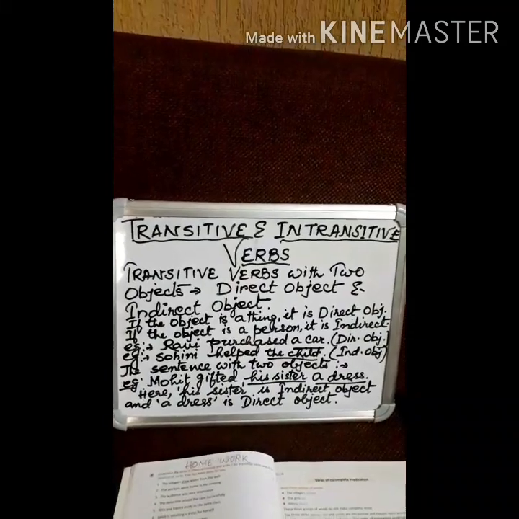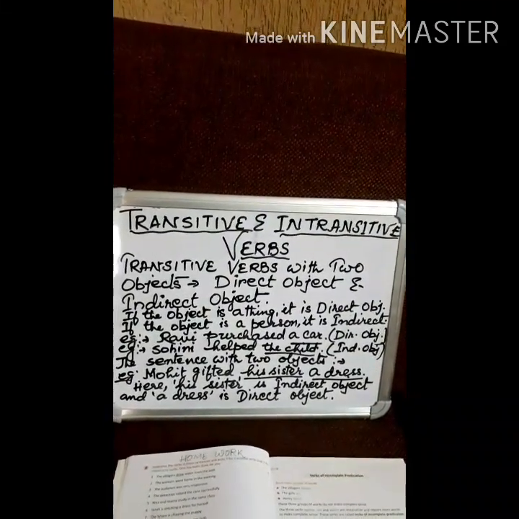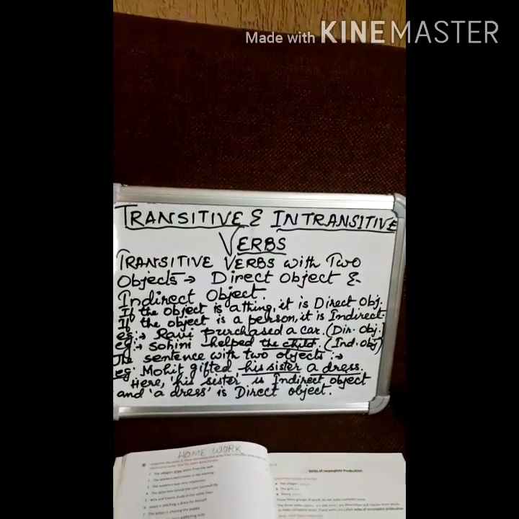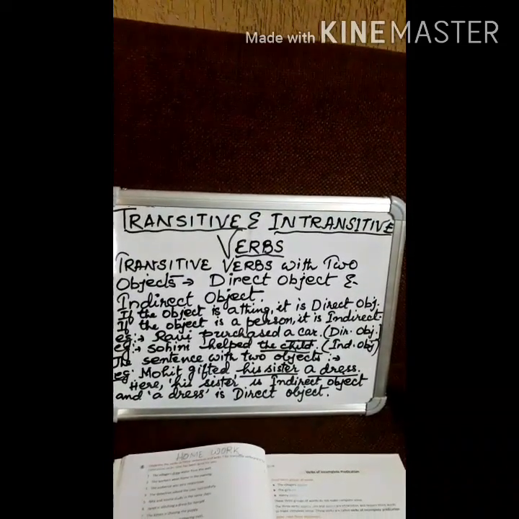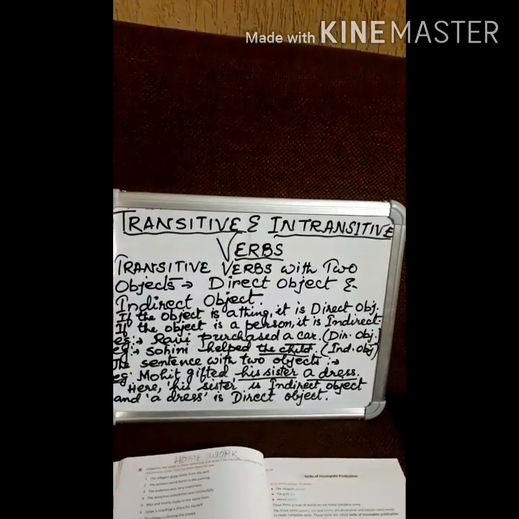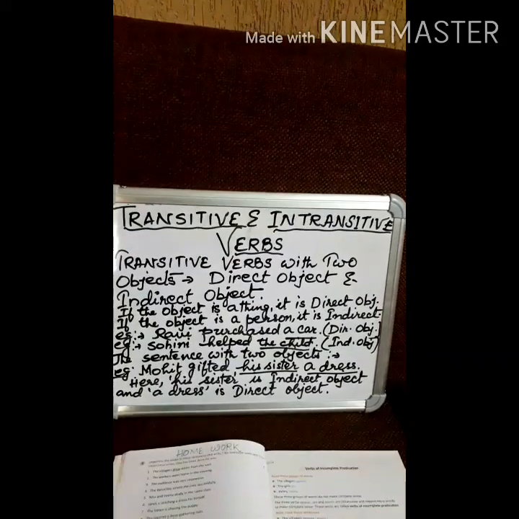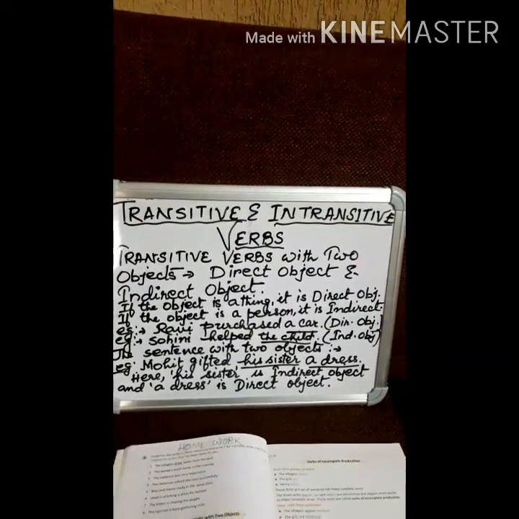Dear students, in our last class, we did transitive and intransitive verbs, and we went through the rules, features and uses. We also came to know which verbs are transitive and which are intransitive.